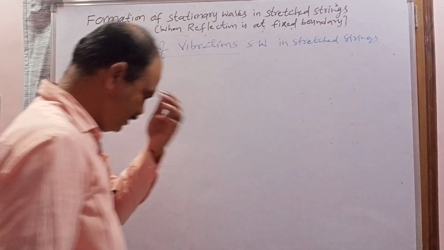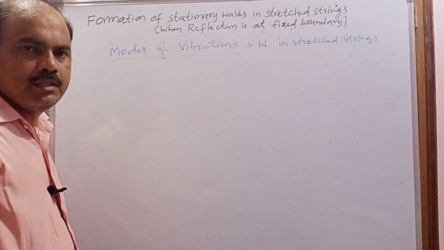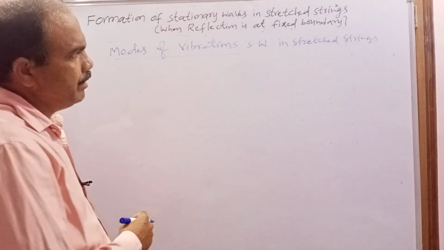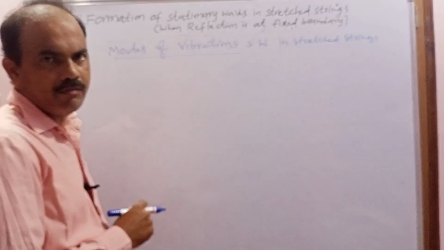The string may vibrate with some number of loops, depending upon where we are plucking or vibrating it. So the number of loops contained by the stationary wave will change. When the vibration changes, the frequencies also change. These are called modes of vibration, and I am going to find the different frequencies of the stationary wave.